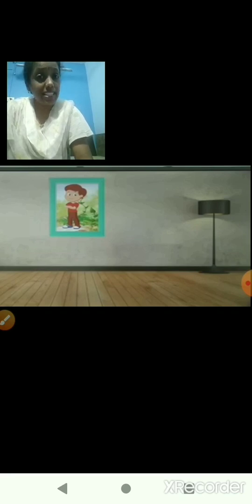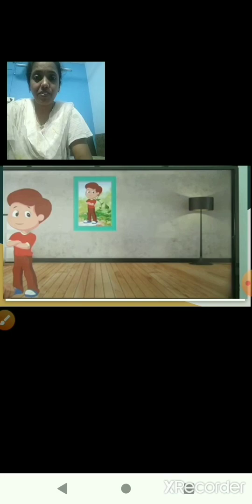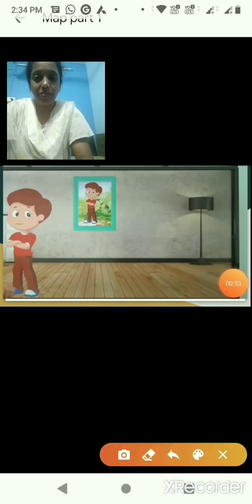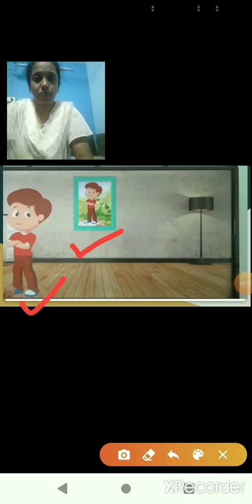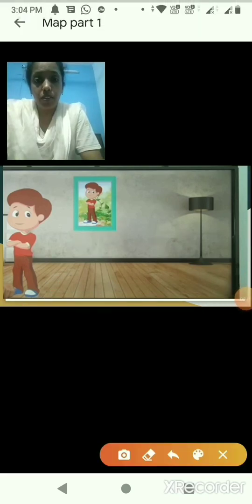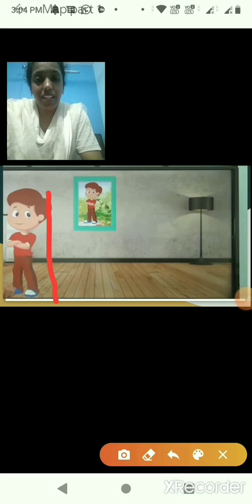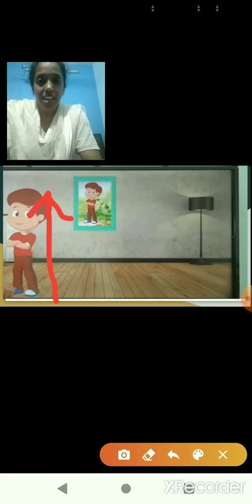So let's compare the boy and his photograph. Here the boy is standing and here is his image. This is the child's original height and this is how he looks in the picture.